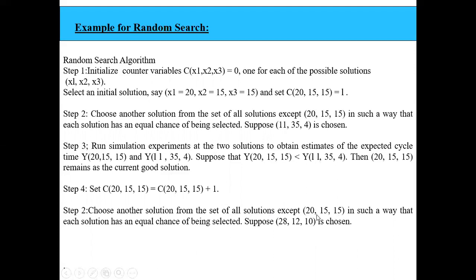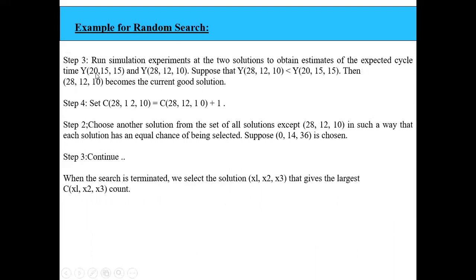Now again I'll compare 20, 15, 15 with 28, 12, 10 on output performance. If the output performance of this particular solution is lesser than the next solution... So here we are comparing 28, 12, 10 with 20, 15, 15. We got that 28, 12, 10 is less than 20, 15, 15, meaning the current best solution is 28, 12, 10. So I will increment the counter value for 28, 12, 10 by 1, right?